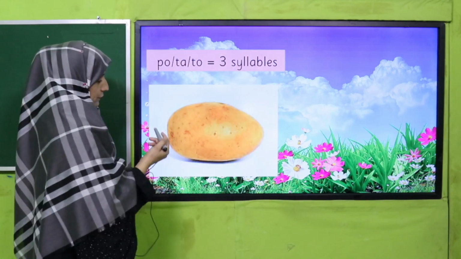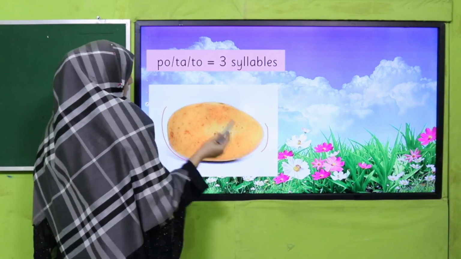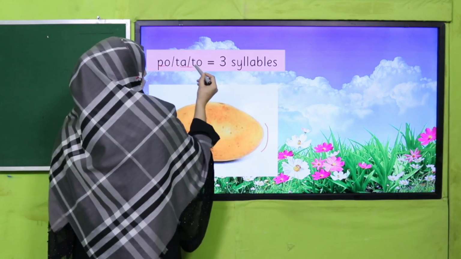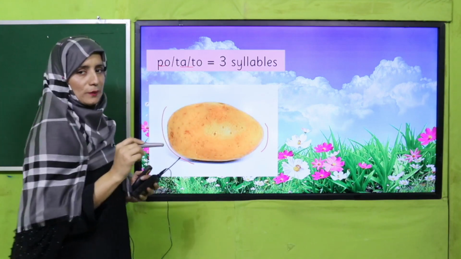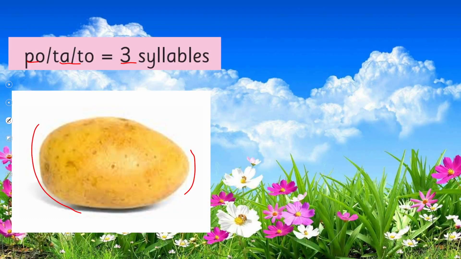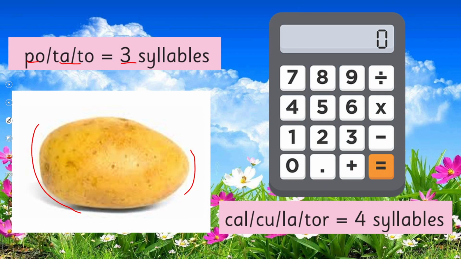See there, I have given a picture. Do you know that picture? Yes, potato. How many syllables? Three syllables are there. So read that. Hurry up, now you should read. Yes, calculator. How many breaks can we get?